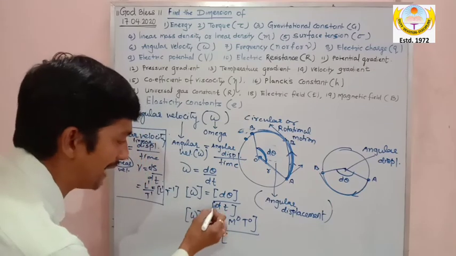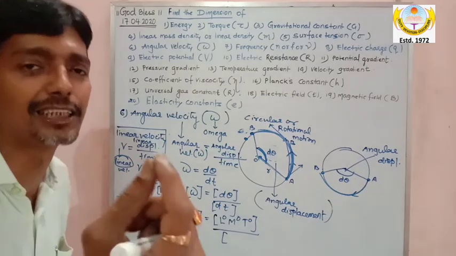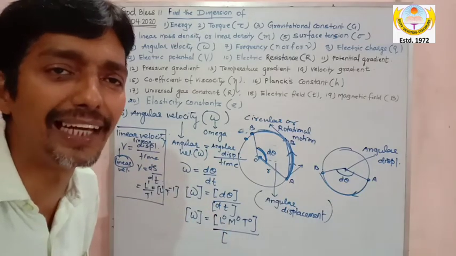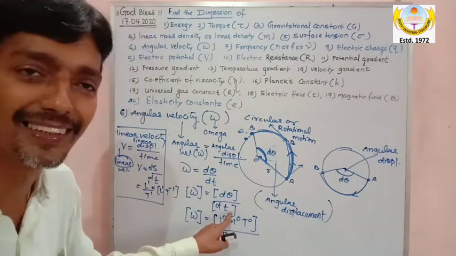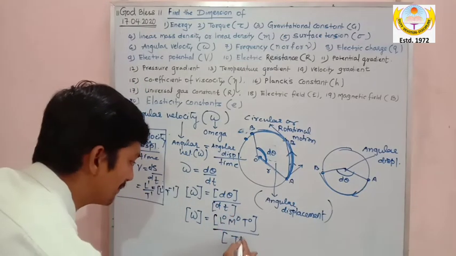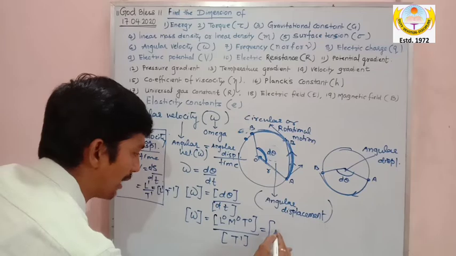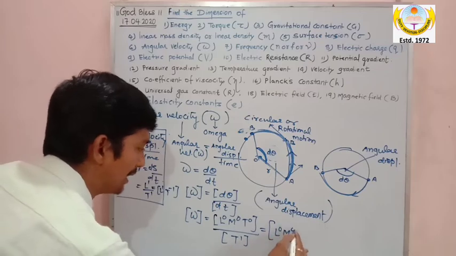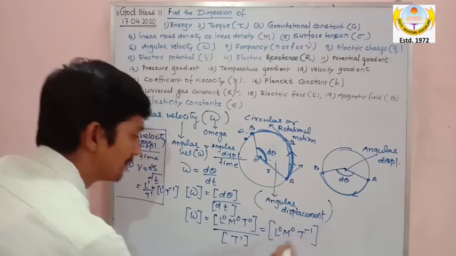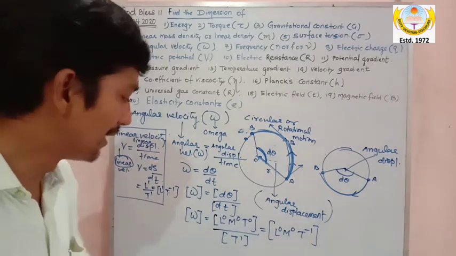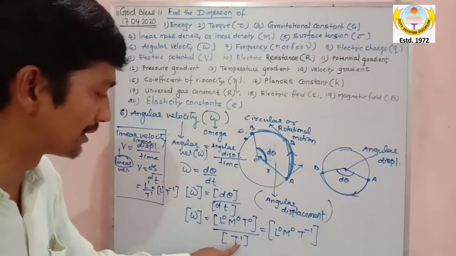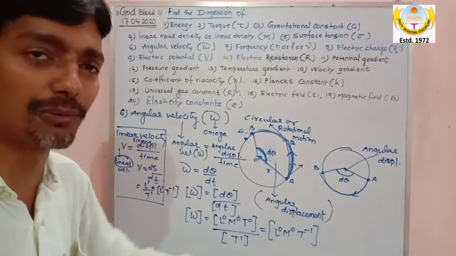Don't worry about d, d is a small change in time. The quantity is time, so it is t power 1. So the dimension of angular velocity is L0, M0, t power minus 1.